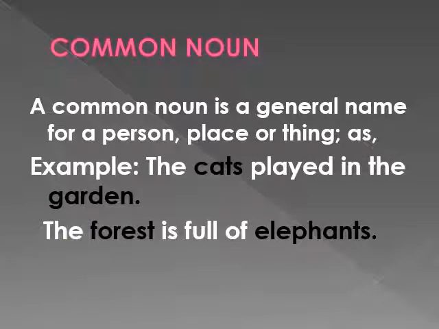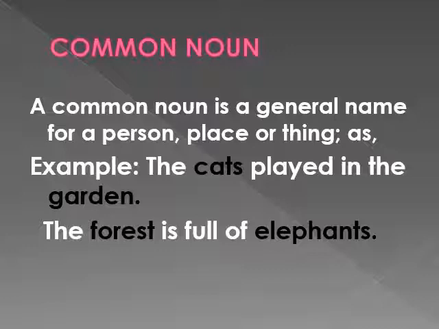Common noun. A common noun is a general name for a person, place or thing. As example, the cats played in the garden. The forest is full of elephants. Now children, in the first example, cats is a common noun because it represents a class of animal. Garden is a common noun because it is a place.